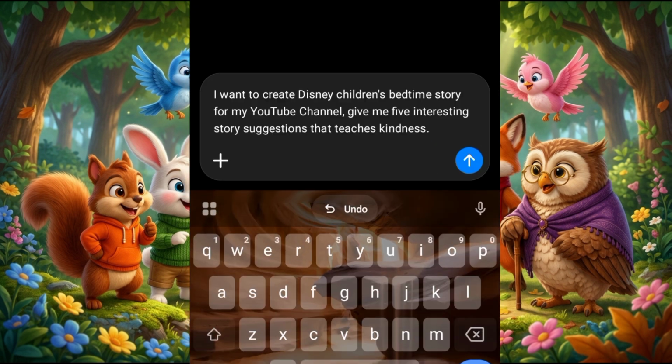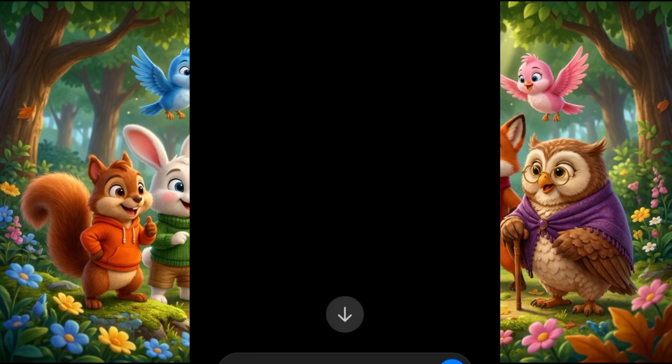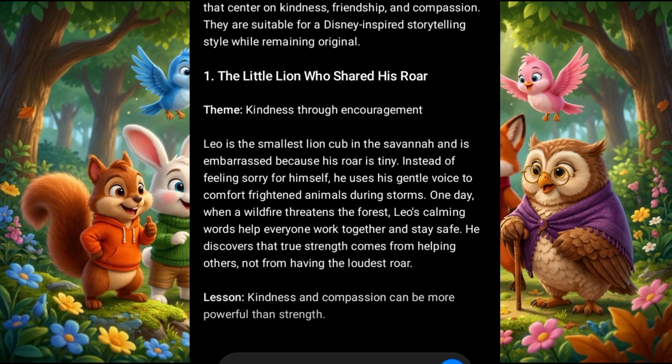Then I pasted this prompt. I said I want to create a Disney children's bedtime story. Remember that our focus today is bedtime story. So I told it I want to create a Disney children's bedtime story for my YouTube channel, and I asked it to give me 5 interesting story suggestions that teach kindness. Yours may be about humility, forgiveness, or love, anyone of your choice. Then I'll click on this arrow and allow it to give me my story ideas.